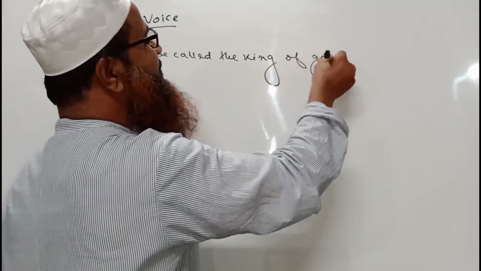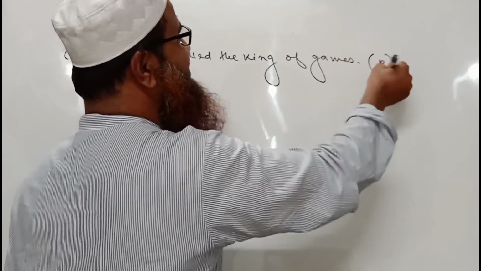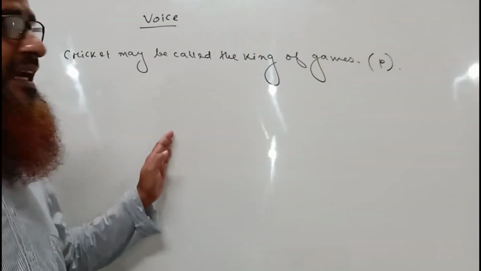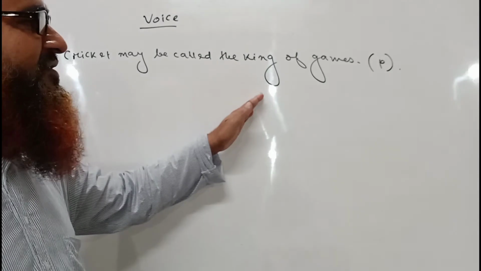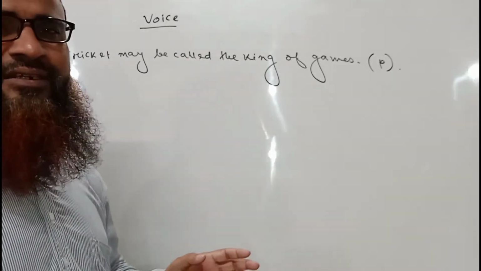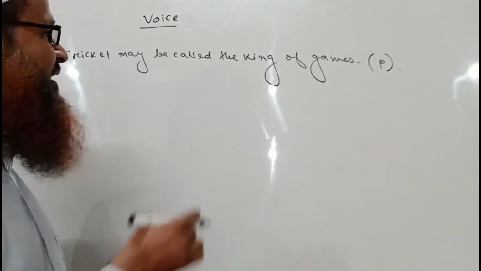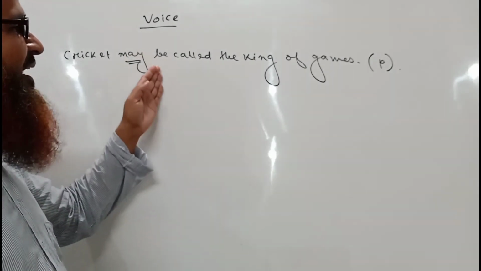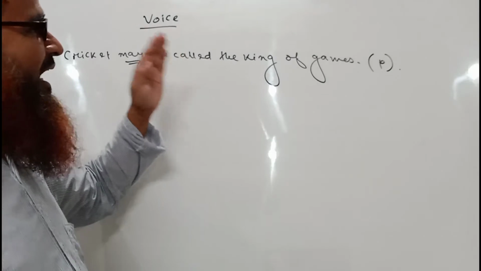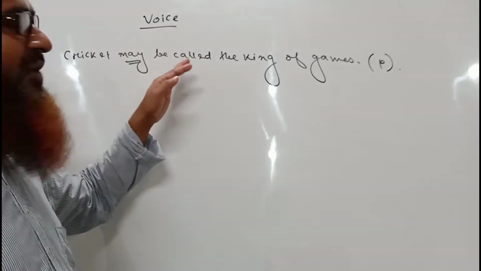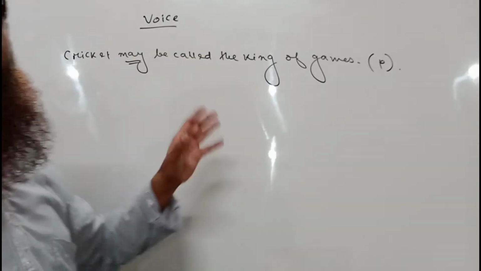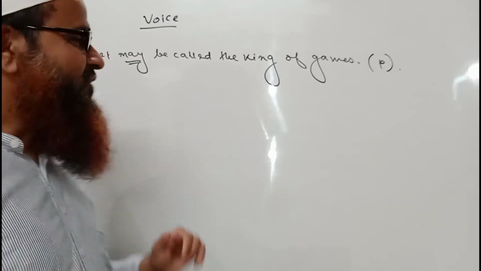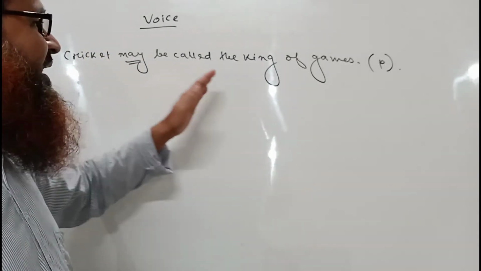This is a sentence of passive voice. And how can we know that? Because you can see may and be are present here. After may we have used be, and after be we have used the past participle form of the main verb. So this is definitely a passive structure.